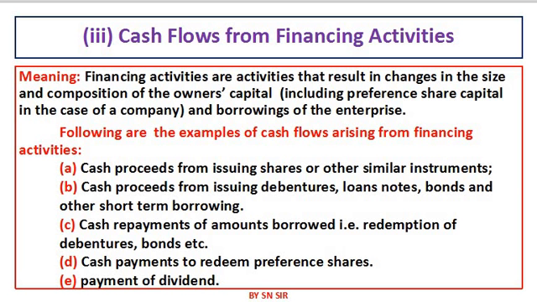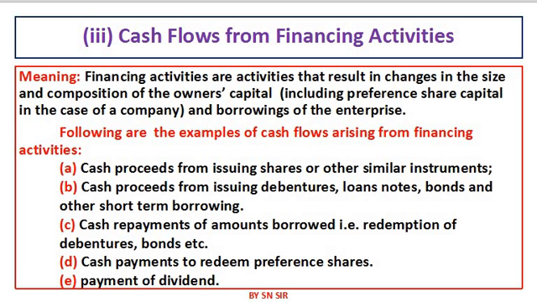It means if company is getting capital out of shares, or company is taking loans for long terms, those activities are known as financing activities, because from those sums, company can revive itself, company can stay in the business, company can fight against the competitors.